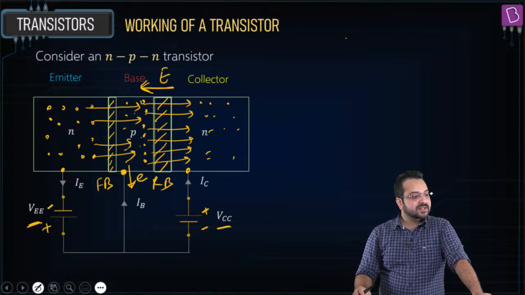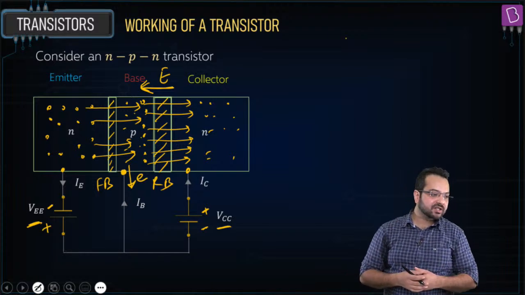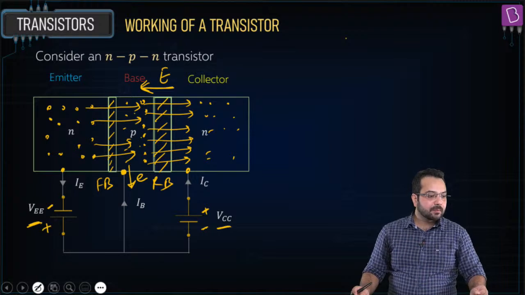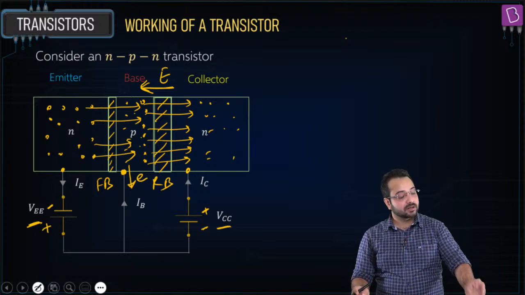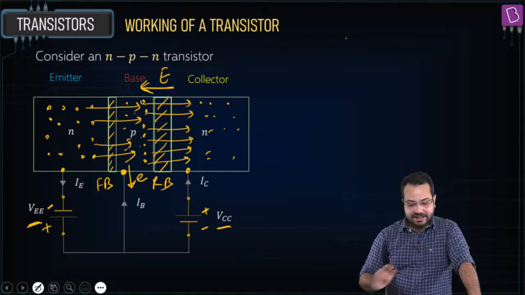That's why its name is collector. Absolutely, it is going to collect those majority charge carriers. Okay. In a transistor, forward bias is very small as compared to reverse bias. Ye kyun hota hai, sir? I'll explain that to you. Don't worry, I'll certainly explain that to you.